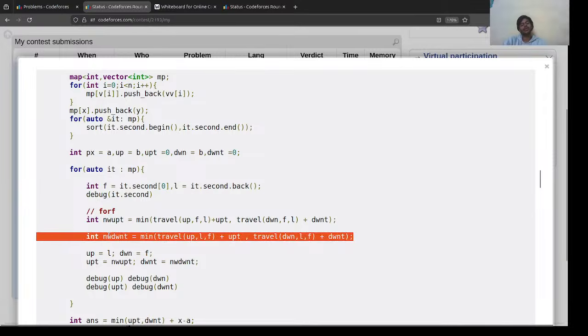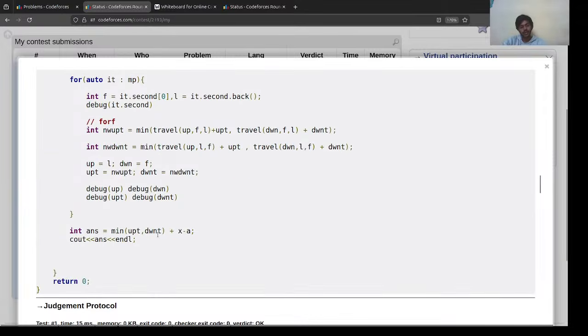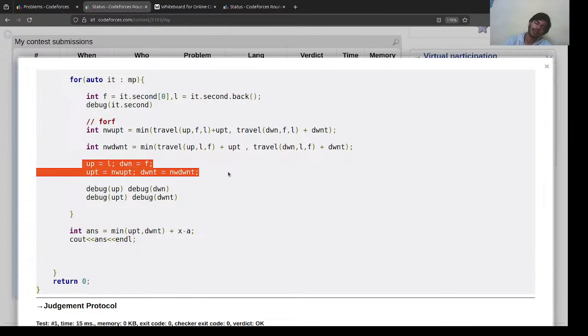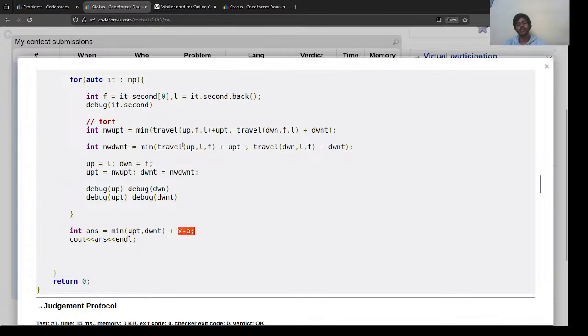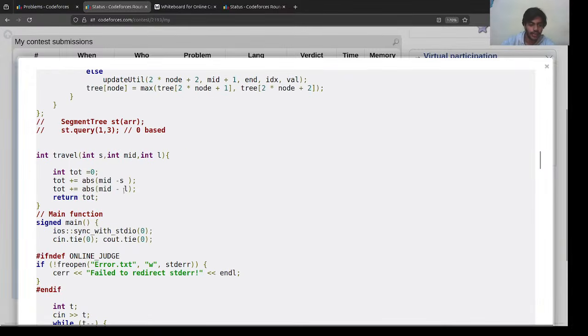The new downtime is calculated here, and then we update the topmost element and lowermost element, as well as the uptime and downtime for both the points' coordinates. And then for x, as we know that we have only one operation, I check the final element minus the initial element where the x was. We cannot reduce it, we can only add it. So this way I added, and then we print the answer. Right, here's our function total.